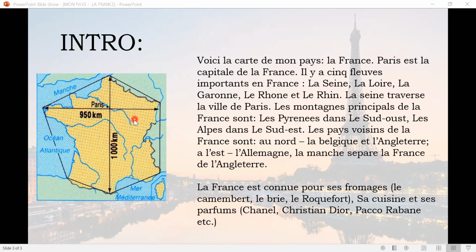Then we see the Loire River, which is just below the Seine River. The next river in our book is the Garonne. The Garonne is not such an important river, but it is located over here.